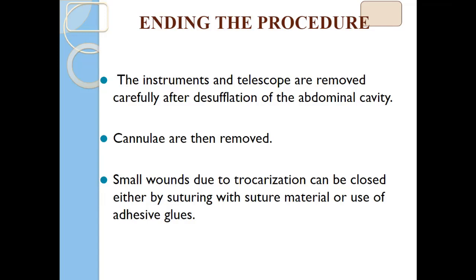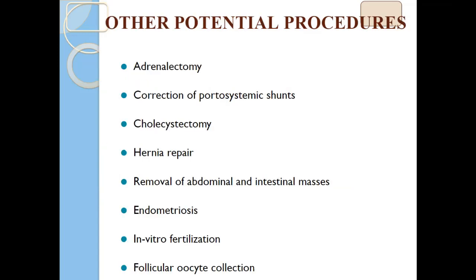Then different surgeries can be performed or undertaken, like adrenalectomy, correction of portosystemic shunts, cholecystectomy, and hernia repair. Basically, we have started the repair of hernia. We have repaired 3-4 cases of diaphragmatic hernia, particularly in cats and dogs, with the help of laparoscopy: diagnosis and removal of adhesions, and suturing of the diaphragm by laparoscopy. We have performed many cases of laparoscopic-assisted diaphragmatic hernia repair, and we received a gold medal for that particular surgical procedure at ISPS.